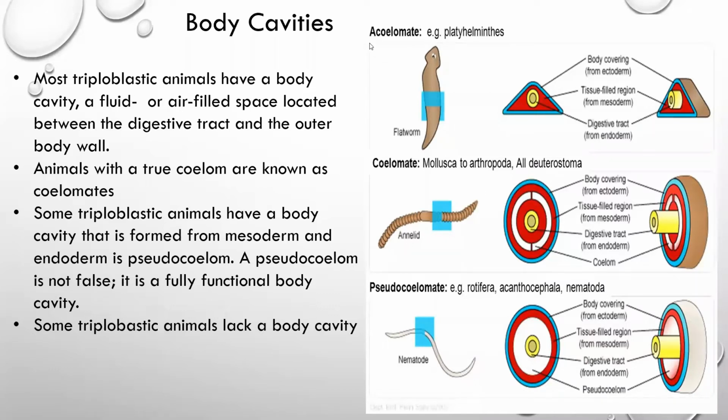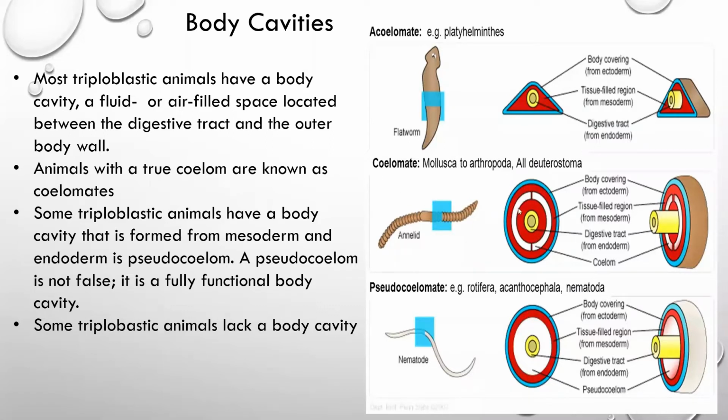In the first case, acoelomate, there is no body cavity, and that's why these animals are known as acoelomate. These animals are represented by platyhelminthes. Coelomates, from mollusca to arthropoda, and all deuterostomes, including chordates and echinoderms, are coelomate organisms.